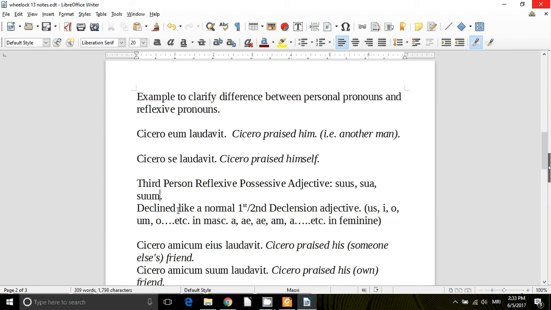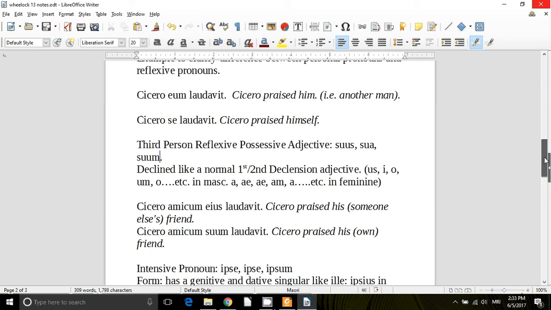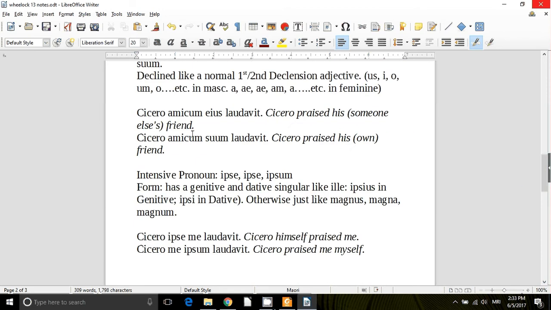It's declined like a normal first or second declension adjective: us, a, um, etc. Another example, Cicero amicum eius laudavit. Cicero praised his friend, that is, the friend of him, the friend of another person. If you want to say Cicero praised his own friend, that's Cicero amicum suum laudavit.